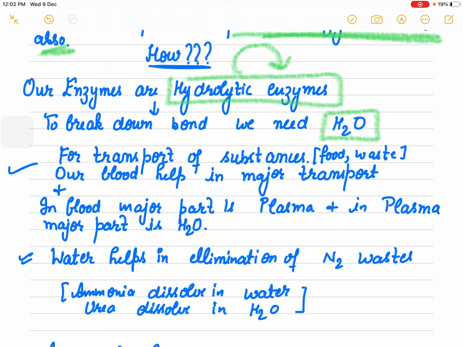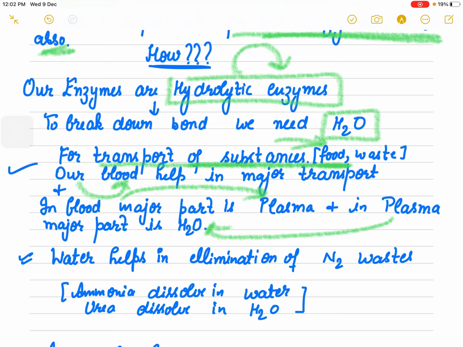The third importance is that it helps in the transportation of substances like food. How? In our body, blood is the major transport, and in blood the major part is plasma, and in plasma the major part is water. It not only helps in transportation of food, it also helps in the elimination of nitrogen waste.